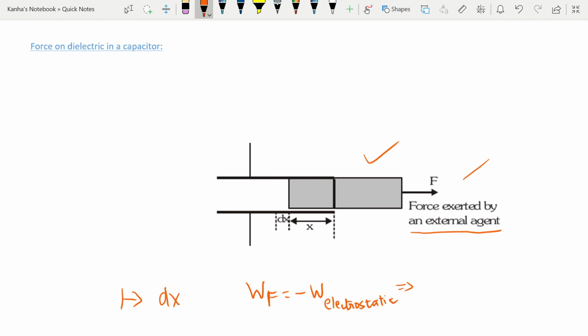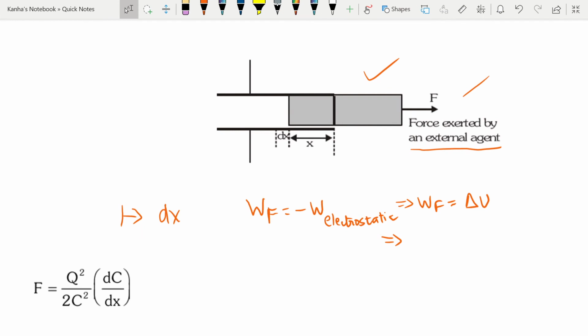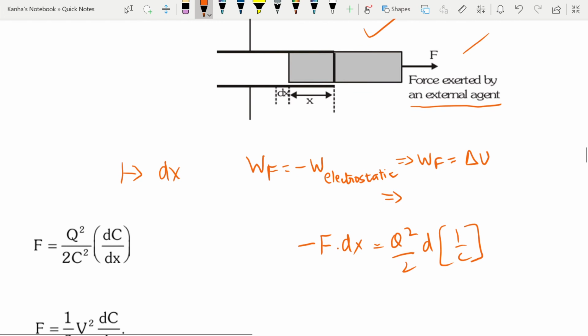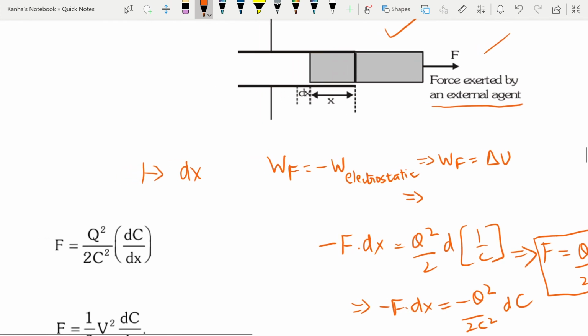That implies work done is equal to delta U, that implies minus F dot dx is equal to Q square by 2 d of 1 by C, which implies minus F dot dx is equal to minus Q square by 2 C square dc, or F is nothing but Q square by 2 C square dc by dx, which I have mentioned here.